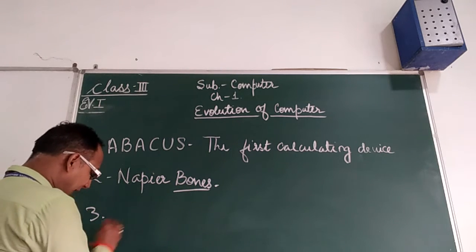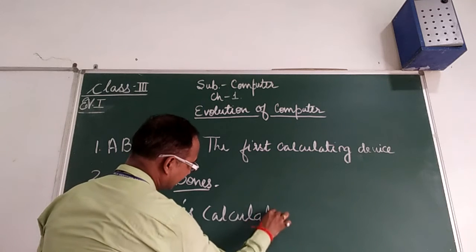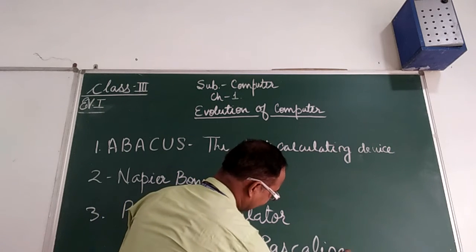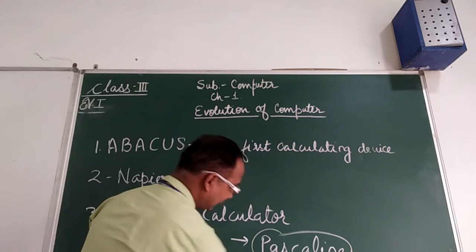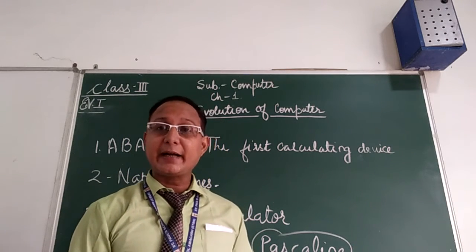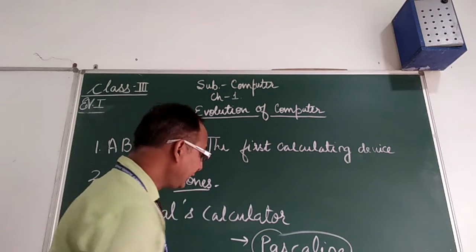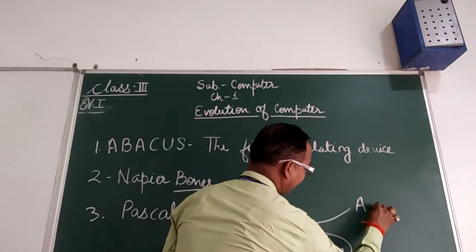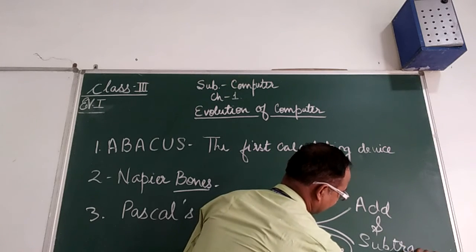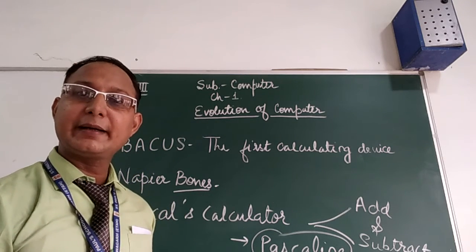It was also called Pascaline. It was the first mechanical calculator in which we can do both add and subtract.